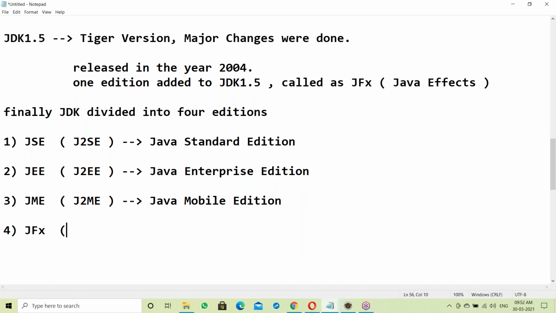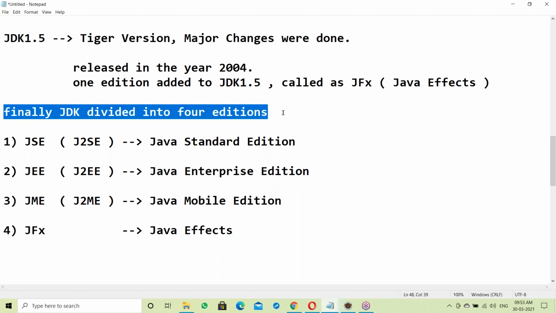Java FX here. Don't confuse it: previously they were called J2SE, J2EE, J2ME, and now the fourth is simply called JFX. FX means visual effects, like the visual effects in movies. So these are the four editions in Java.